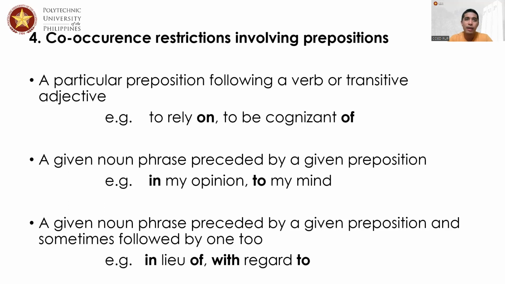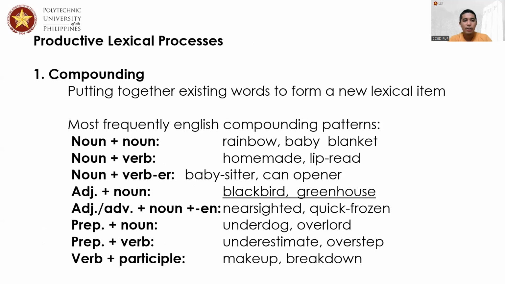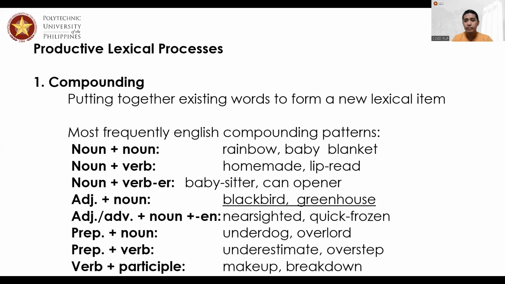It's very similar with may I call on. It has to be may I call on, not may I call in. Or every time you say on the stage, it has to be on the stage, not in the stage. That is actually an example of restrictions that involves prepositions. Now, we also have processes to form a particular word or to produce a particular word.